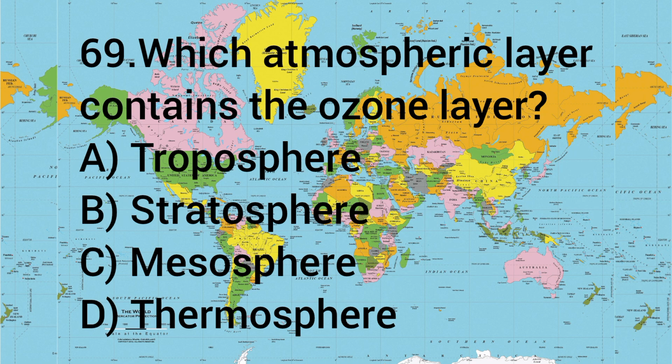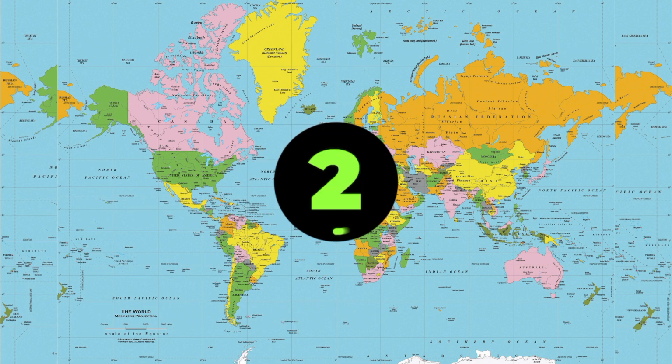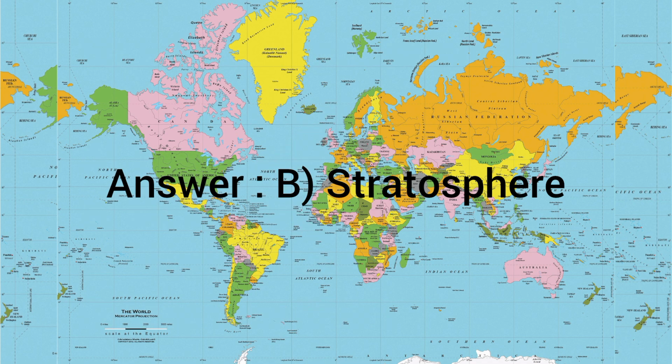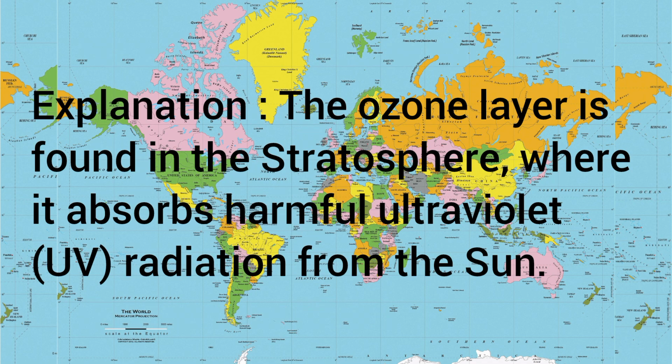69. Which atmospheric layer contains the ozone layer? A. Troposphere, B. Stratosphere, C. Mesosphere, D. Thermosphere. The answer is B. Stratosphere. The ozone layer is found in the stratosphere where it absorbs harmful UV radiation from the sun.